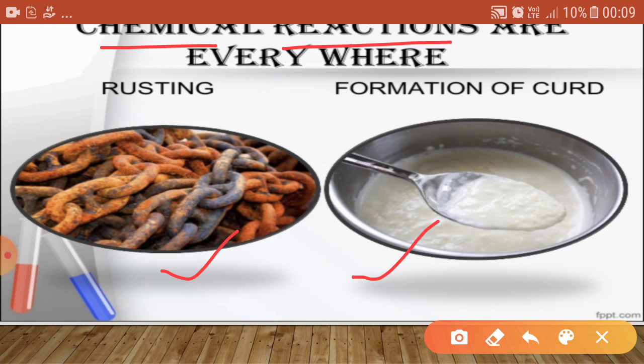In the formation of curd, basically the lactose of milk changes into lactic acid and forms the curd. And this is an irreversible process. Basically, curd can't be changed into milk again.